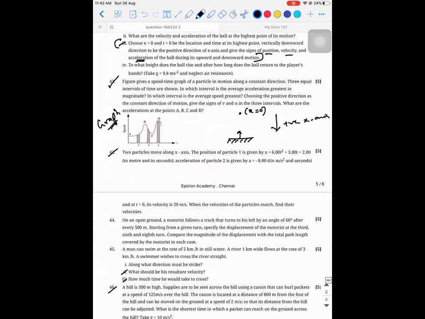43. There is a particle moving along the x-axis. The position of particle 1 is given by x equal to 6t square plus 3t plus 2. The acceleration of particle 2 is given by a equal to minus 8t, which means its acceleration is varying. And at t equal to 0, its velocity is 20, so the initial velocity is 20 meters per second. When the velocities of the particles match, find their velocities.